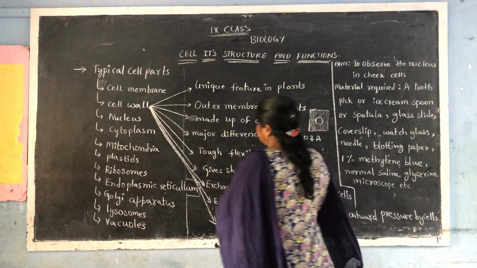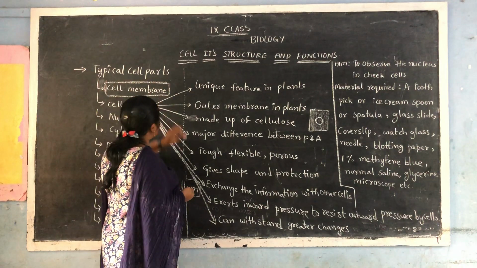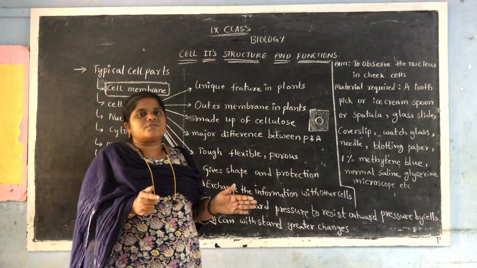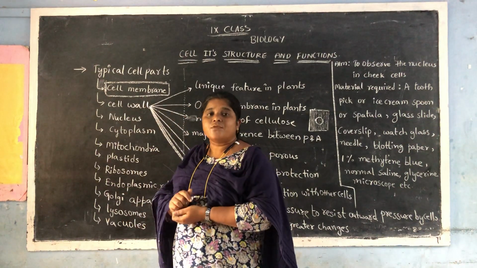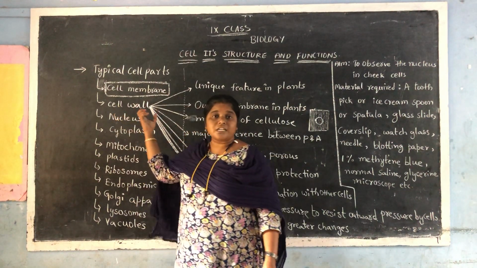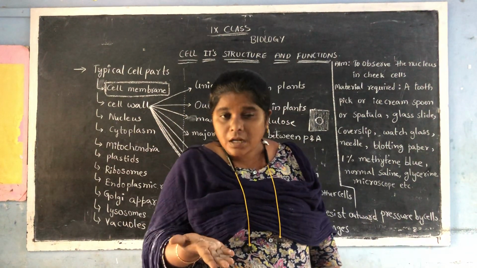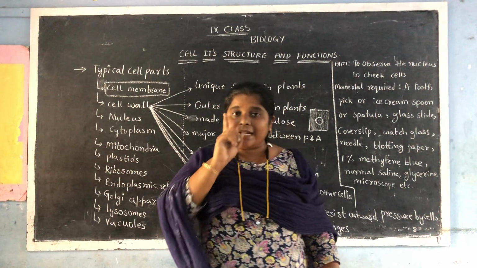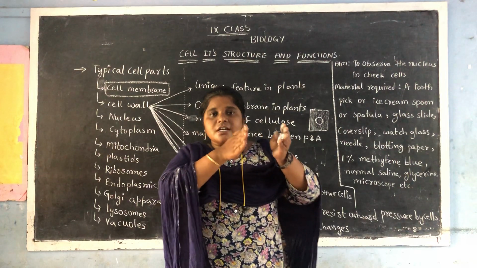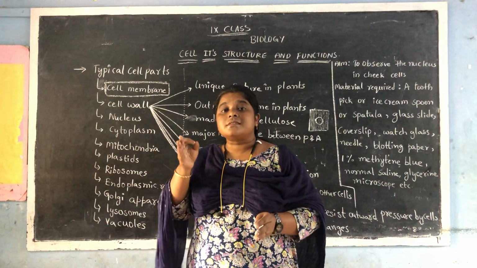Right? Now when you come to the cell membrane, in the previous video we have seen that the outermost covering of the animal cell is the cell membrane, and we have discussed the functions of the cell membrane. Now in this class we are going to discuss the next part, called cell wall. What is that? Cell wall. In 8th class we mentioned this cell wall, and we studied that it is the major difference between the plant cell and animal cell. The outermost covering of the animal cell is the cell membrane, whereas in the plant cell it is the cell wall.